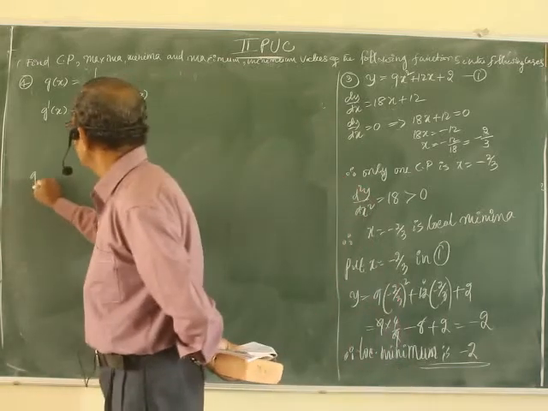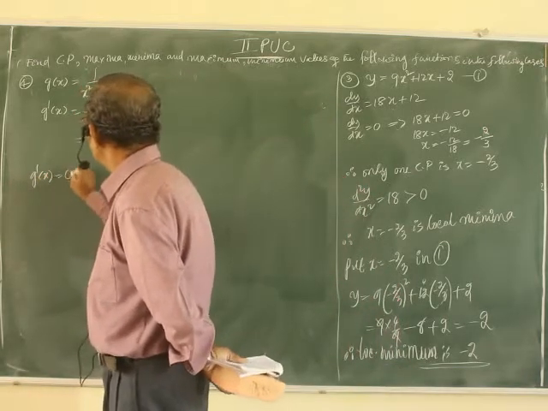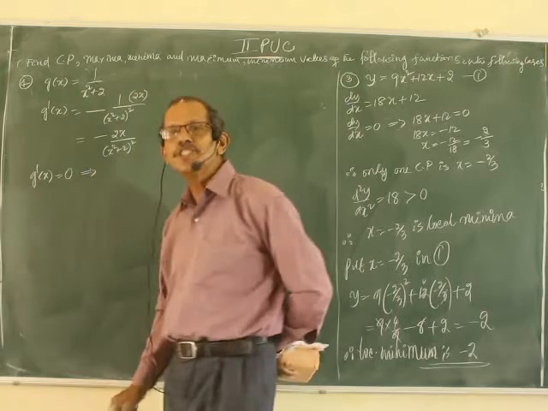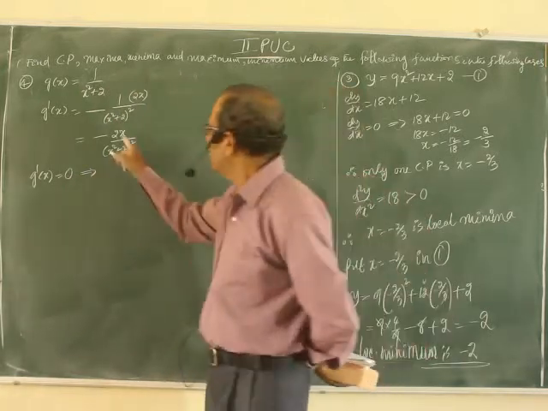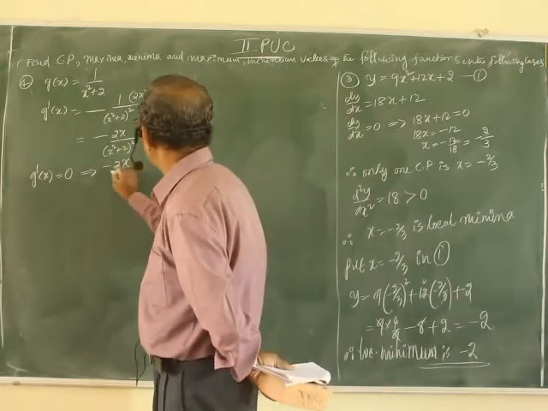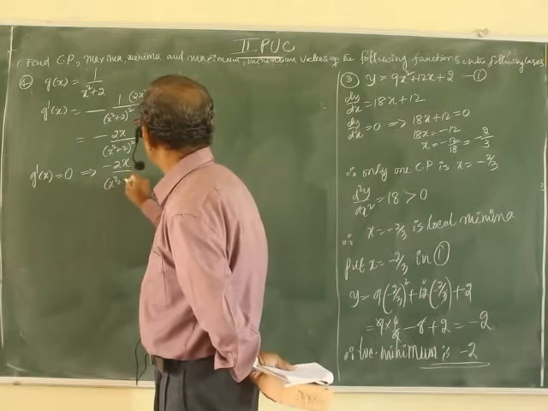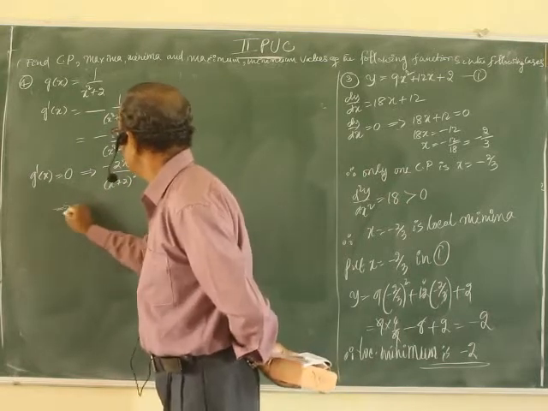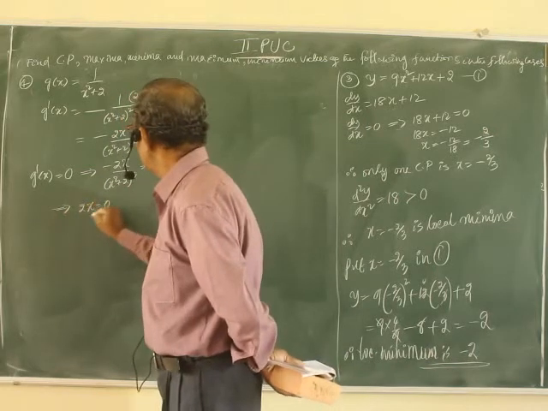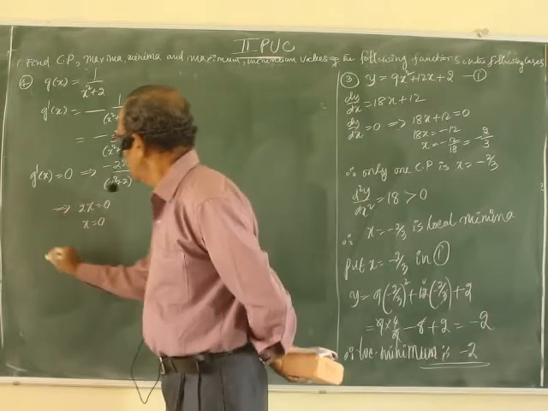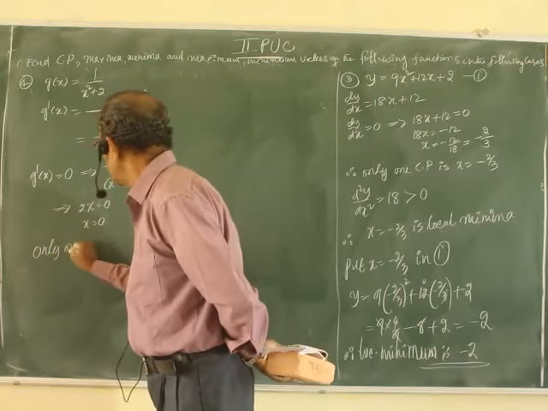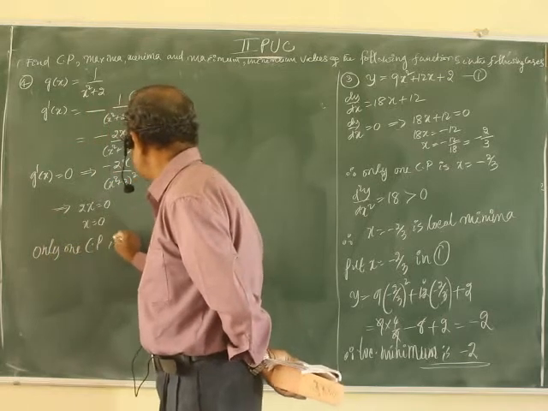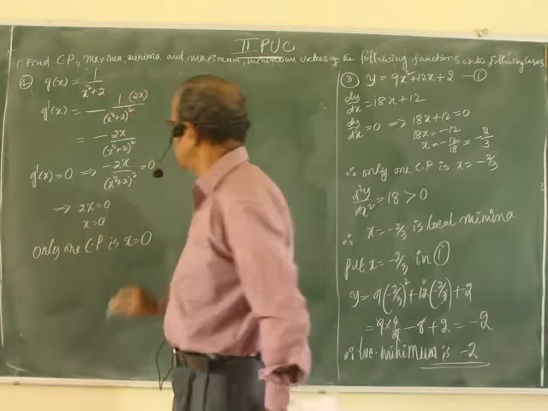Now, to find the critical point, g dash of x must be 0. That means this quantity is 0. This is possible only when the numerator is 0, or x itself is 0. Only one critical point: x equal to 0.